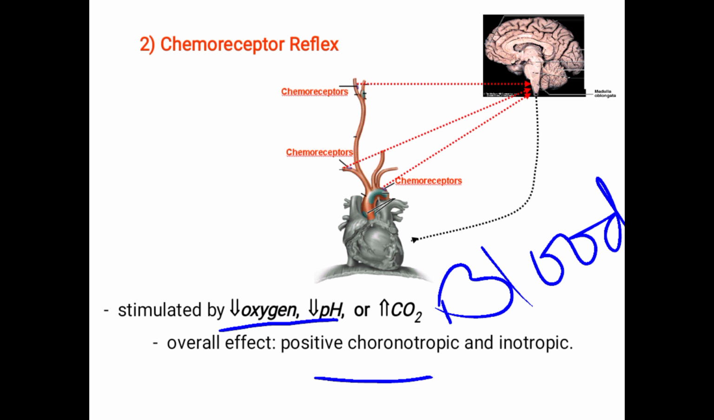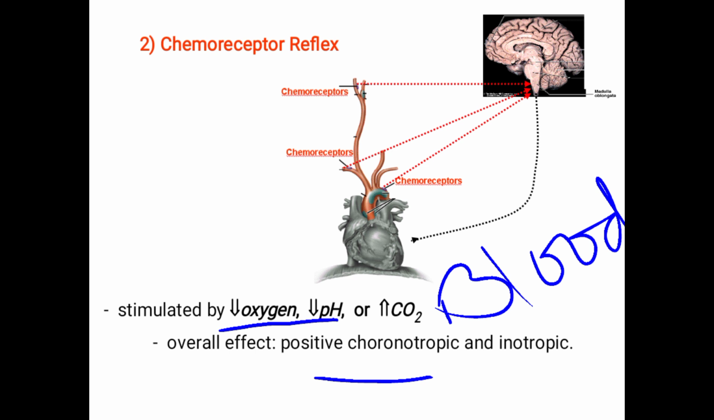Chemoreceptor reflex: any chemical changes are detected by chemoreceptors, which are also present near the baroreceptors, in the aortic body and carotid body. Whenever there is a decrease in oxygen content, a decrease in pH, or an increase in carbon dioxide content, these receptors get stimulated. The overall effect is an increase in the heart rate and the force of contraction.